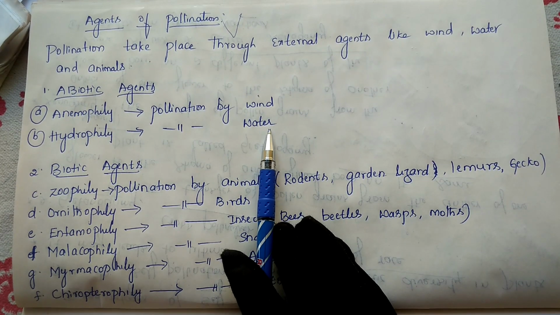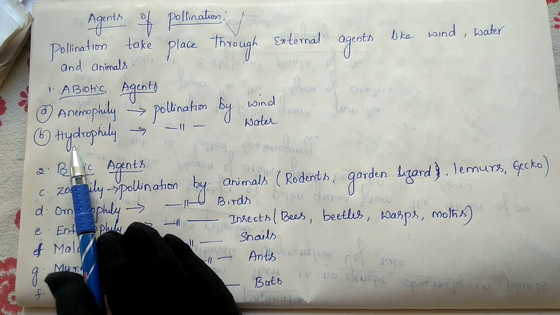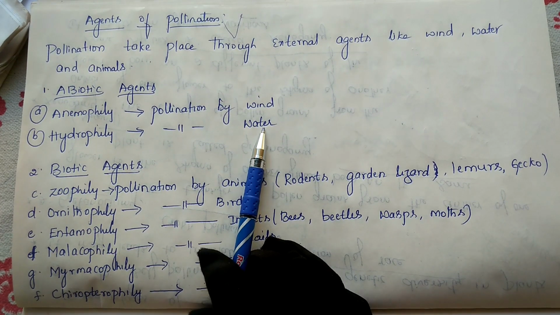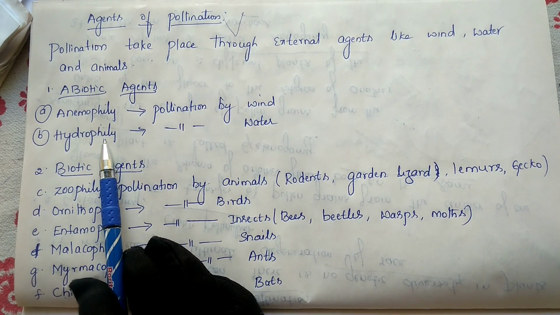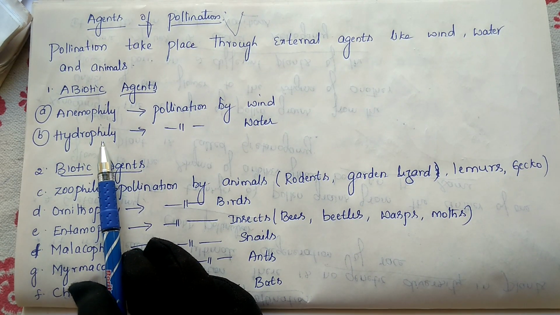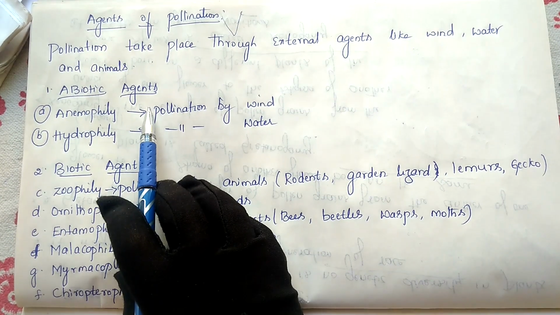If the pollination is held by water, we call it hydrophily. Hydro means what? Water. So if pollination is held with the help of water, we call it hydrophily. Both of these are abiotic agents.